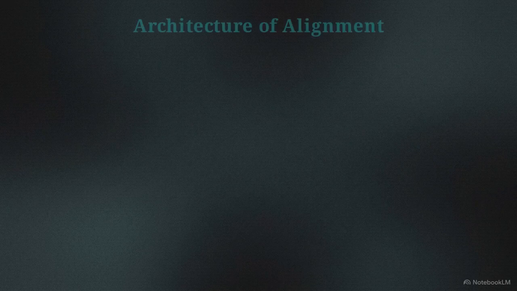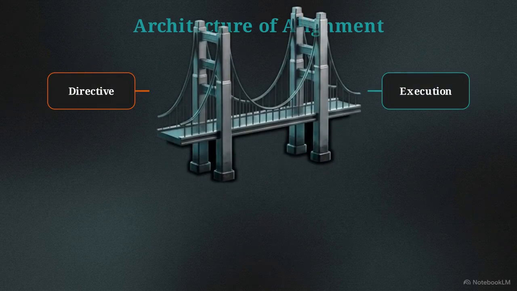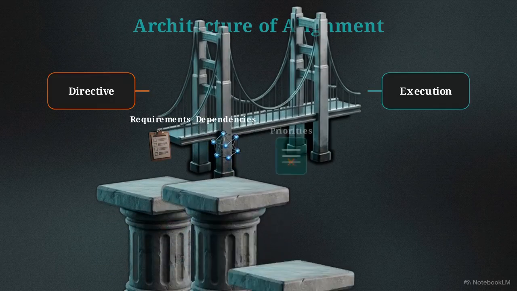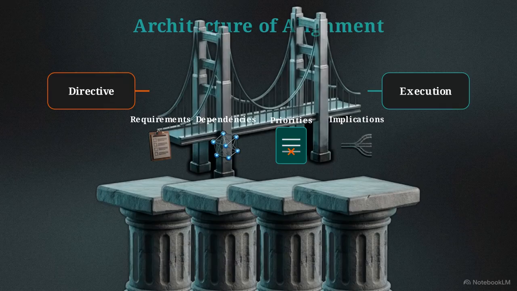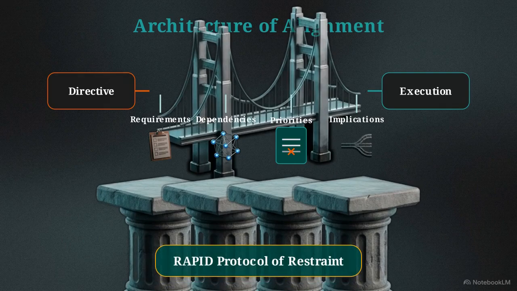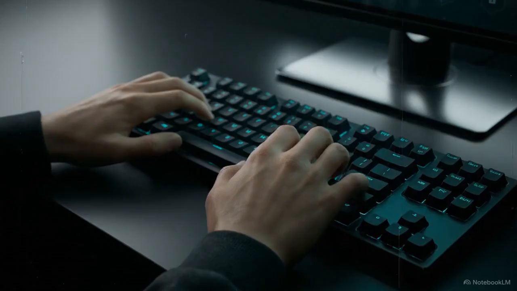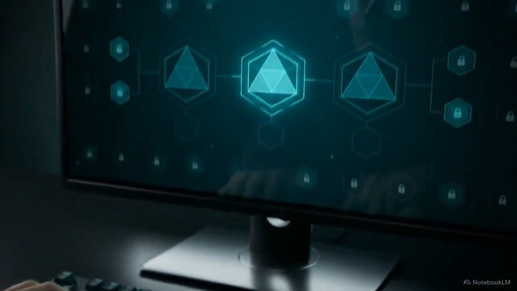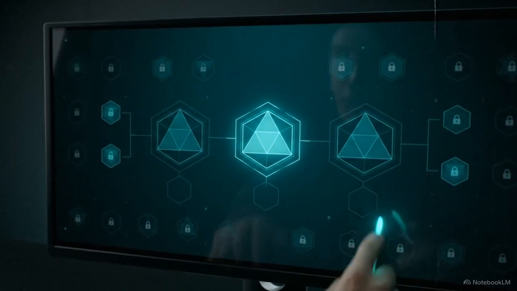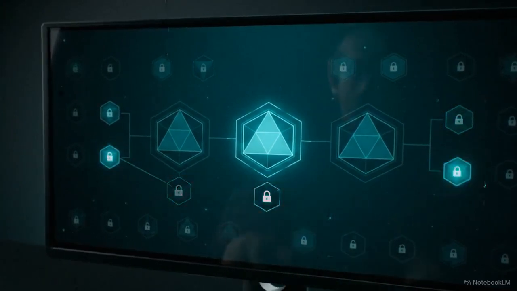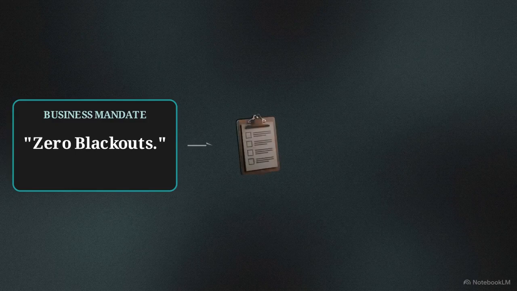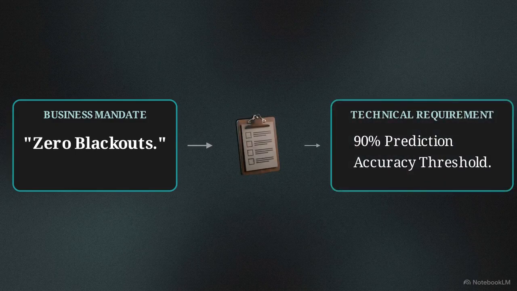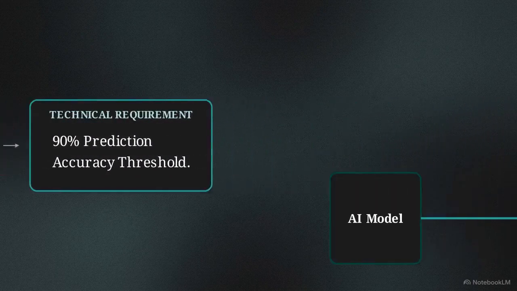This diagram shows the architecture of alignment. To bridge the gap between that broad mandate and the actual code, teams use this specific protocol of restraint, supported by 4 pillars: requirements, dependencies, priorities, and implications. We tend to judge successful software by its endless features, but in reality, successful systems are defined by what their creators intentionally restrict. The first pillar is requirements, translating zero blackouts into a specific metric with 90% accuracy.